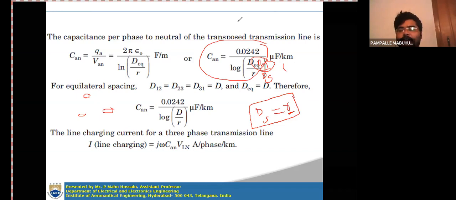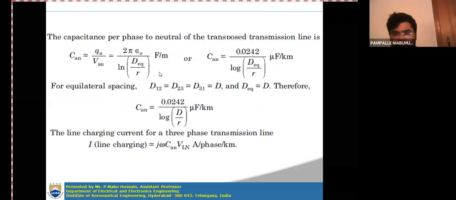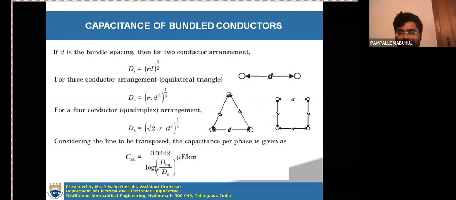Suppose these phase conductors are bundled conductors, how can you calculate the DS value? It is similar to the inductance case only. We will see that. Now suppose in each phase there are two conductors, so you are using a three-phase line with bundled conductors.